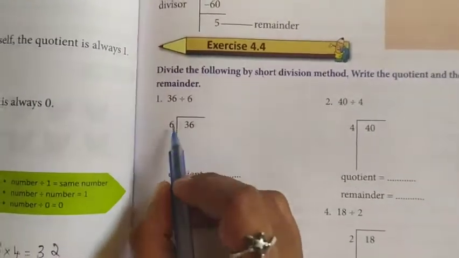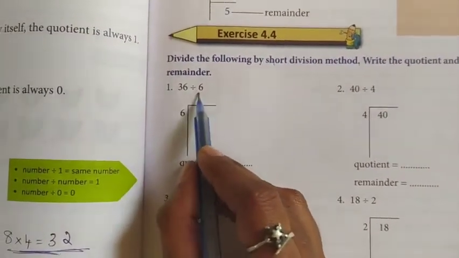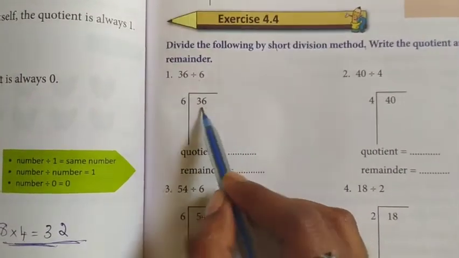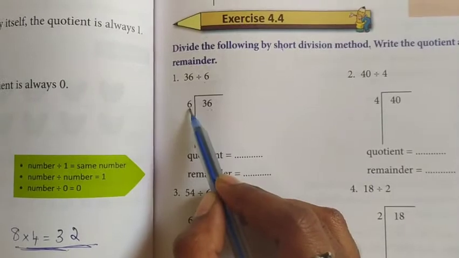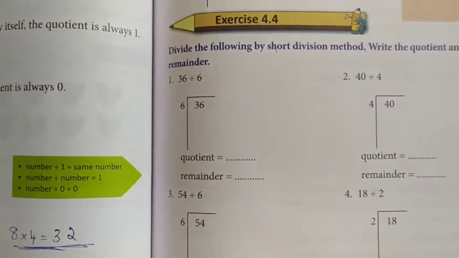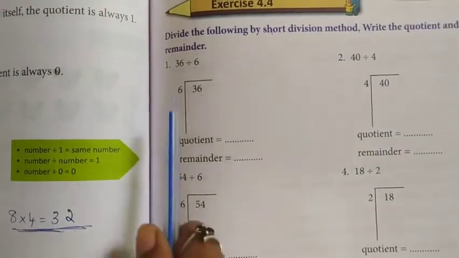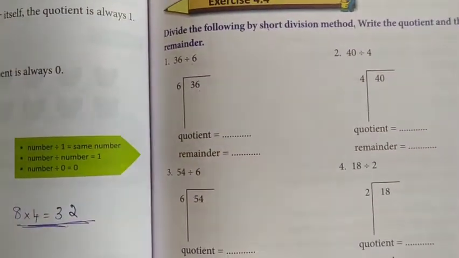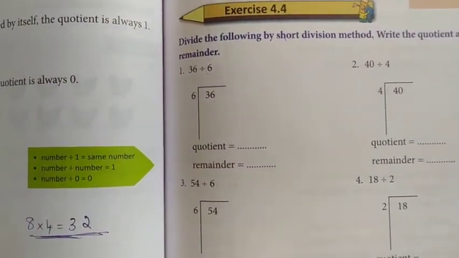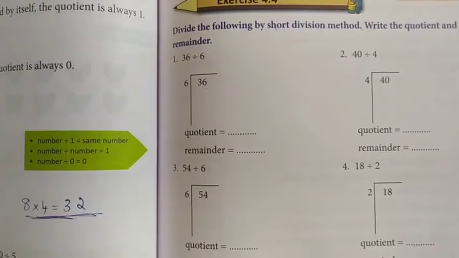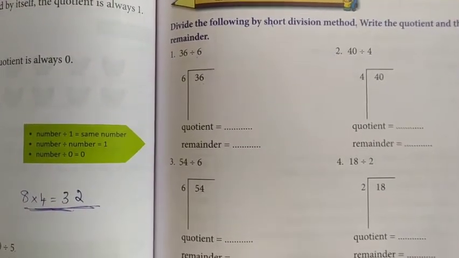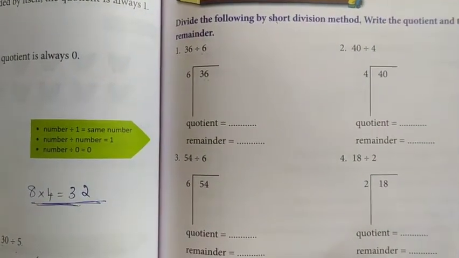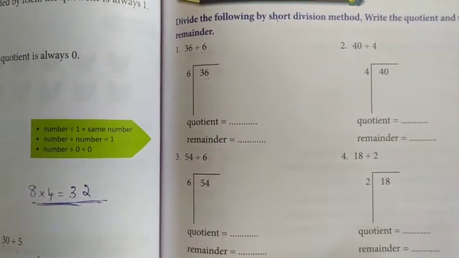So first the question is given. See here 36 divided by 6. Inside that 36, the first number you have to write inside, then the 6 you have to write outside. So which table you have to say? Sixth table. So all of you say the sixth table. 1 6 is 6. 2 6 are 12. 3 6 are 18. 4 6 are 24. 5 6 are 30. 6 6 are 36.